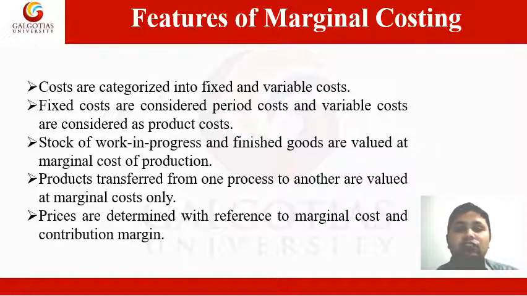The fourth feature of marginal costing is in marginal process costing, products are transferred from one process to another and are valued at marginal costs only. The fifth feature of marginal costing is prices are determined with reference to marginal cost and contribution margin.